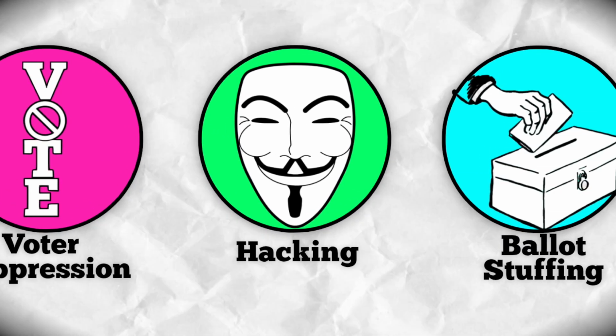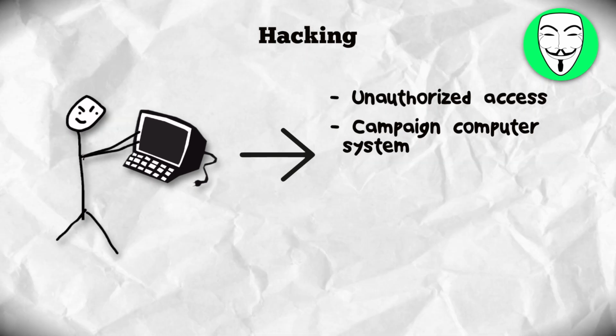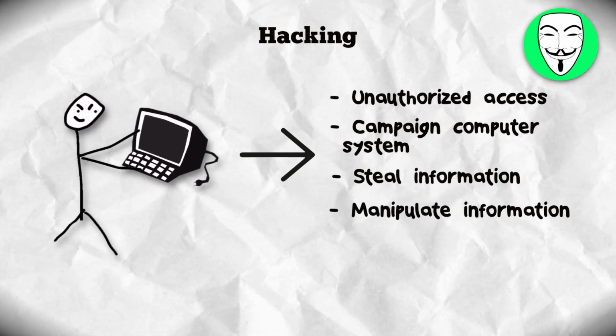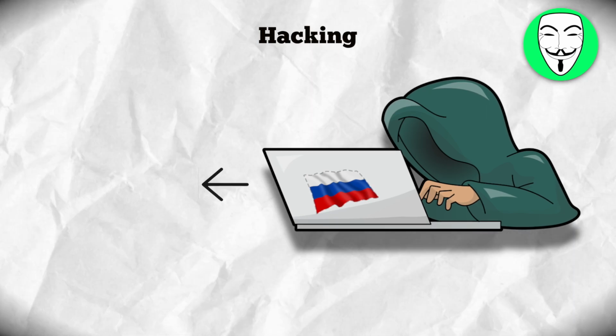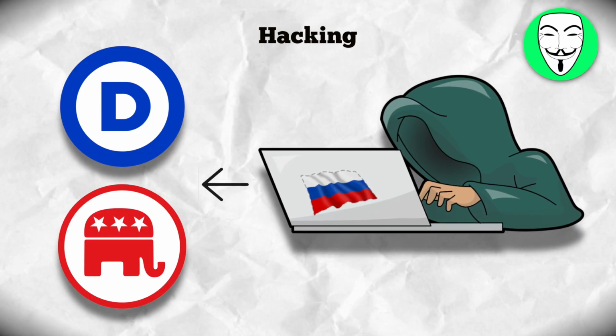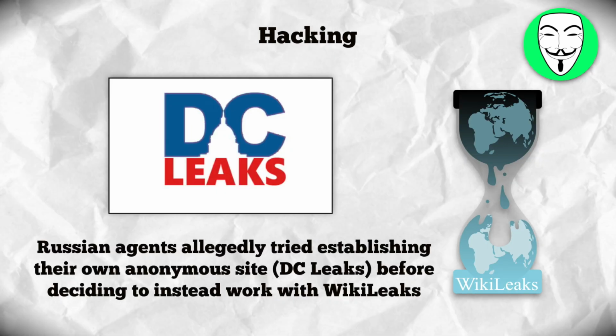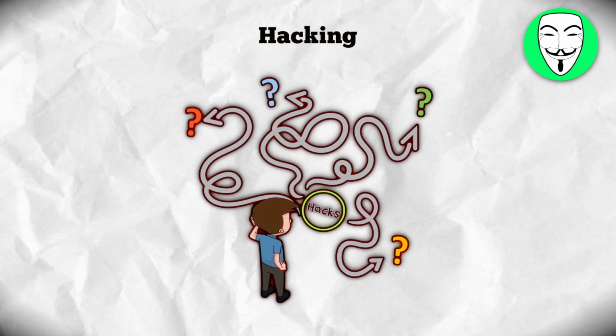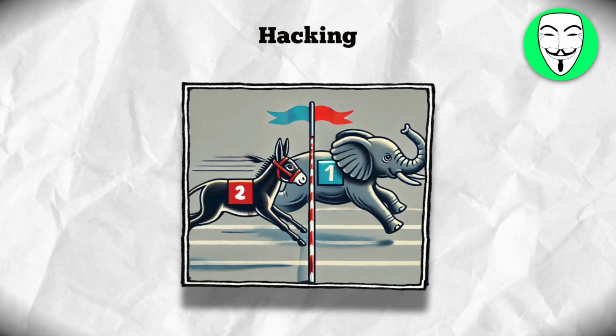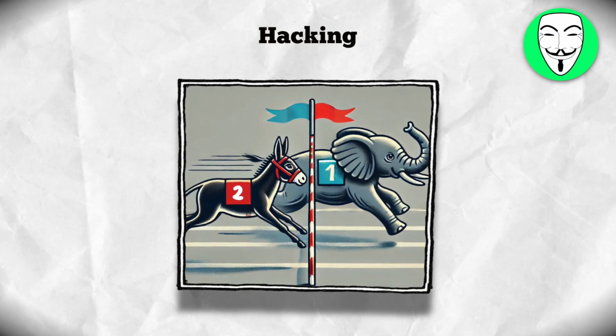Digital hacking. Digital hacking involves unauthorized access to computer systems to steal or manipulate information. During the 2016 US presidential election, Russian hackers breached the servers for both the Democratic and Republican national committees, choosing to leak emails that damage the Democrats' public image. While it's impossible to measure directly, these types of attacks can potentially have real impact, particularly in close races.